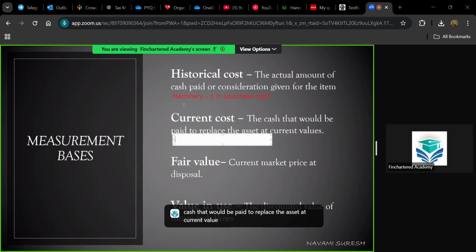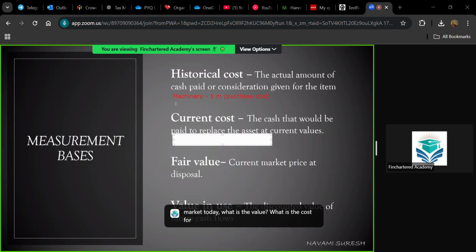You might have bought this asset 2 years ago. Today, if you go to the market and buy this brand Y's machinery, the value might have increased or the cost might have decreased, isn't it? Usually in the market we have inflation, demand and supply, and based on all these things the price is fixed. So for the same type of machinery, when you go to the market today, what is the cost for this asset?